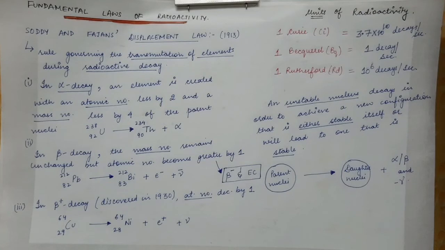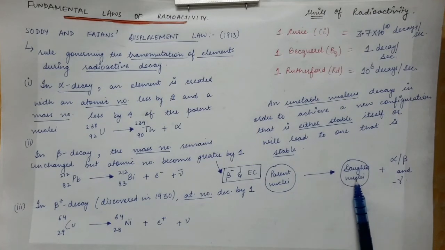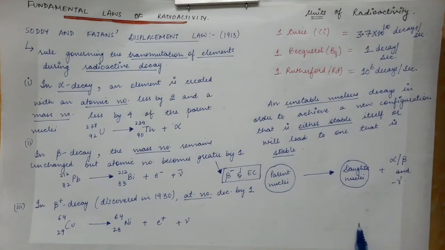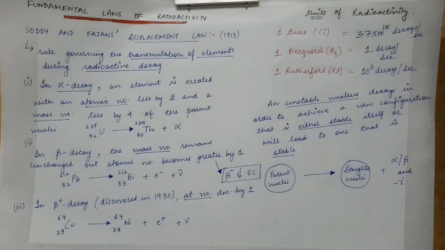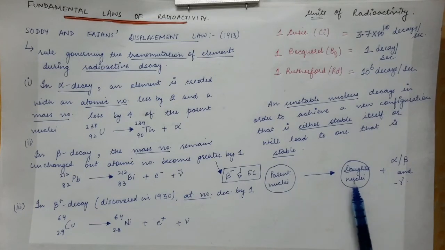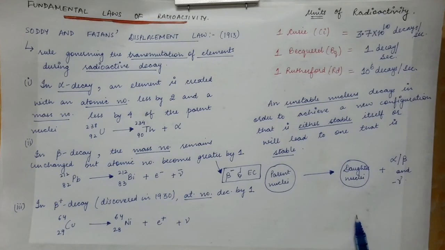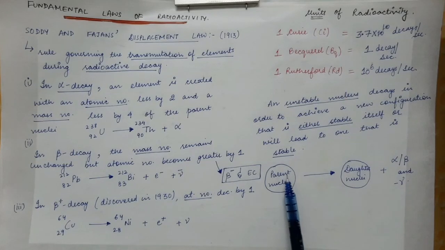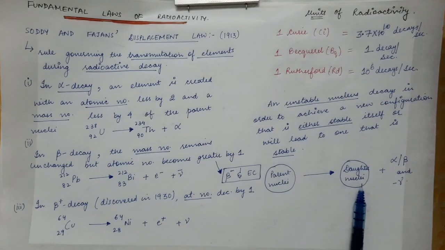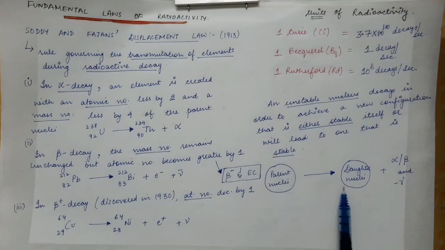Just to achieve stability, one nucleus will decay to another, and if this nucleus is also less stable, it will again decay to another nucleus, and so on, chains can be formed. So nuclear chains are formed in this way. One nucleus decays to another, and this daughter nuclei, if it is unstable, will again decay to some other daughter nuclei, and so on. So the main reason for an unstable nucleus decaying to another nucleus is to achieve stability.